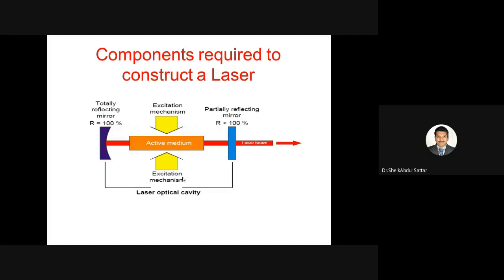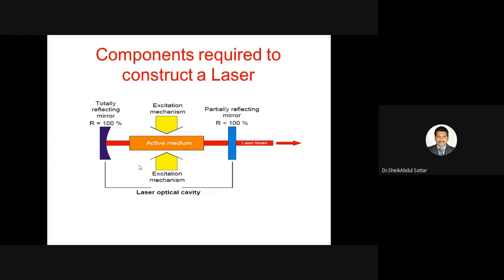If the metastable states are available in the medium, but atoms are not readily available in the excited state, then to excite these atoms to the metastable state, we need a source which supplies energy and excites the atoms from the lower energy level to the high energy level. That source is called the source of excitation. So another component required to construct a laser is the source of excitation. Its role is the excitation mechanism. After exciting the atoms to the excited state, if the metastable states are available, the atoms reach the metastable state, and then we can achieve population inversion.